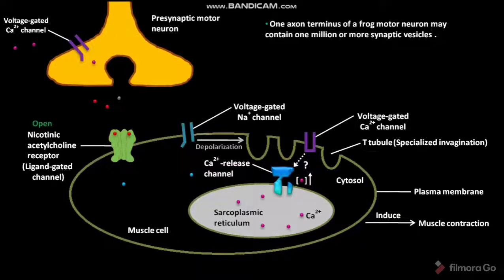One axon terminus of a frog motor neuron may contain 1 million or more synaptic vesicles. Each synaptic vesicle contains 1000 to 10,000 acetylcholines.